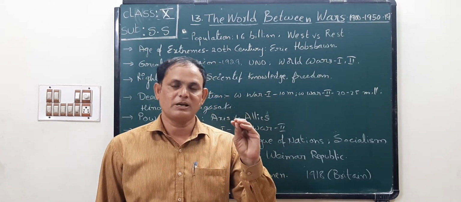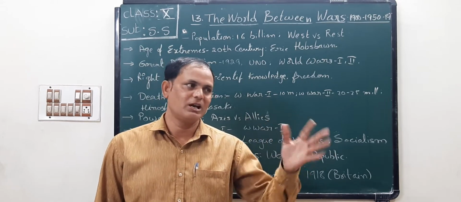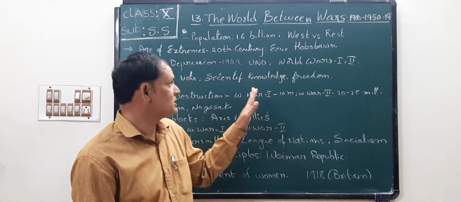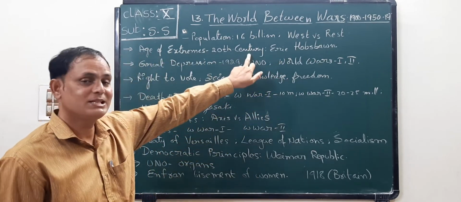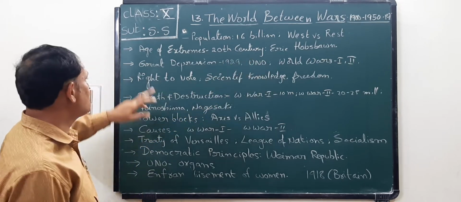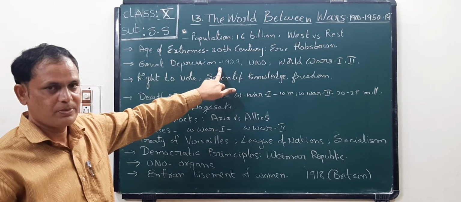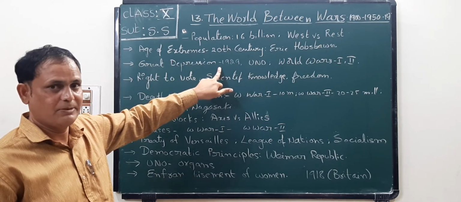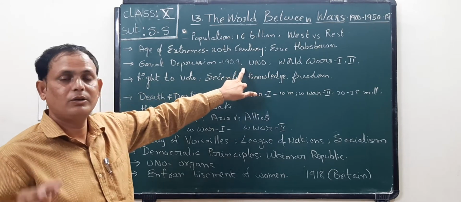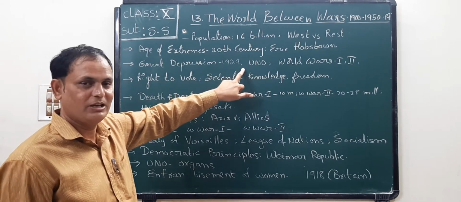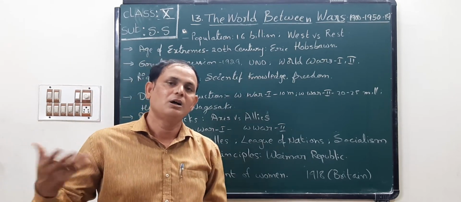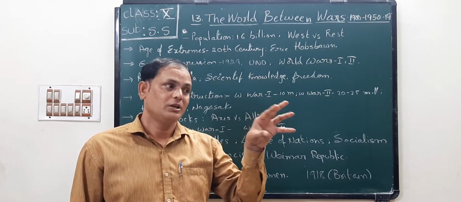What are the peace organizations? After the First World War, the League of Nations. After the Second World War, UNO. So that's why he said the 20th century is the age of extremes. Next, children, the Great Depression. It occurred in 1929 in USA. I will tell you about the Great Depression and inflation in the upcoming economics lessons.